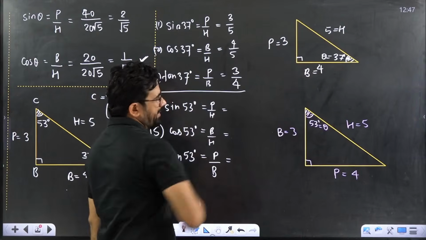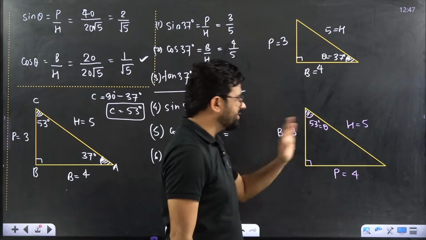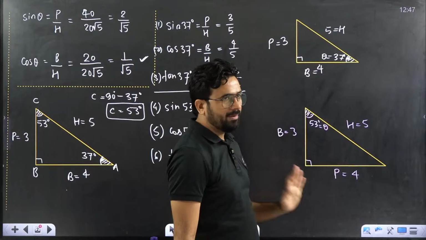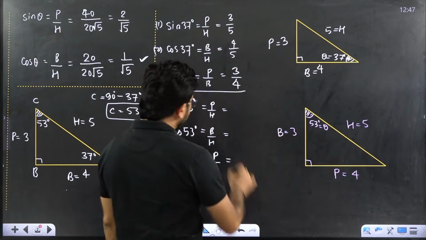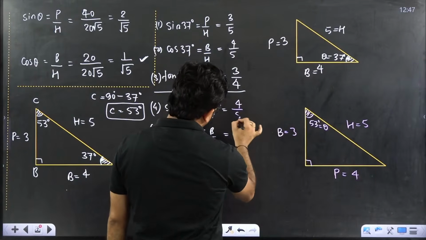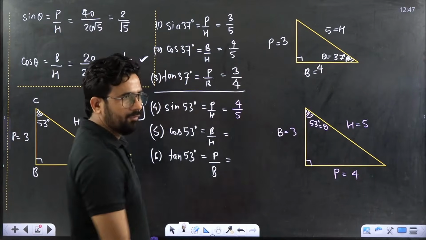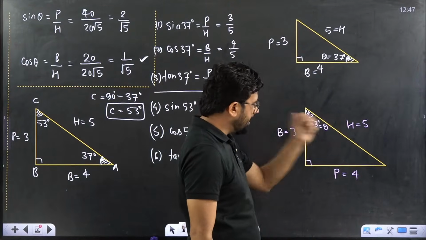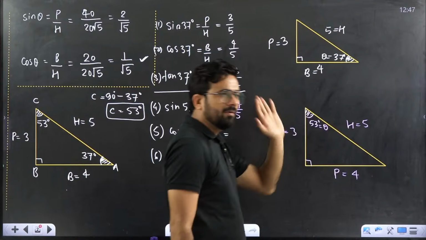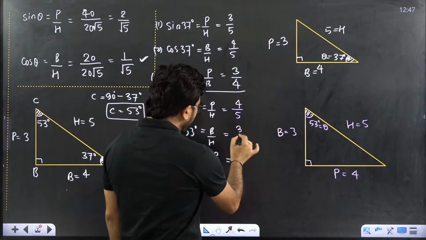First sin 53. Sin 53 would be what? Please check. Perpendicular upon hypotenuse. What is perpendicular? 4. What is hypotenuse? 5. So you will say 4 by 5. What is cos 53? Cos 53 is base upon hypotenuse. This is 3, this is 5. So you can say this is 3 by 5.